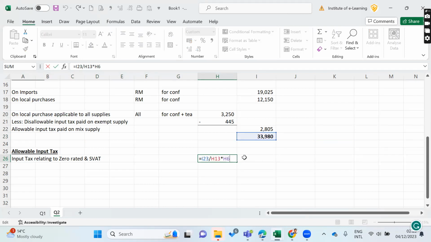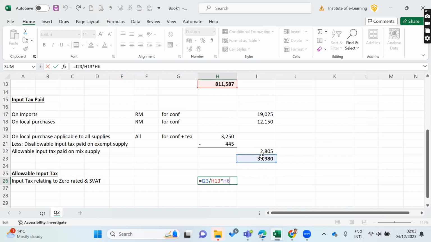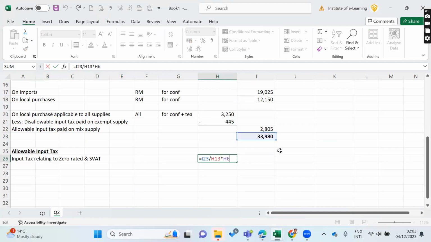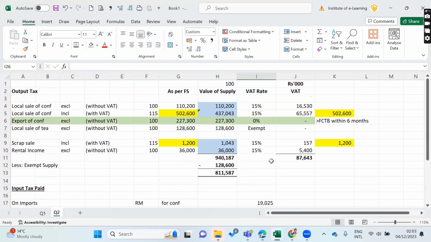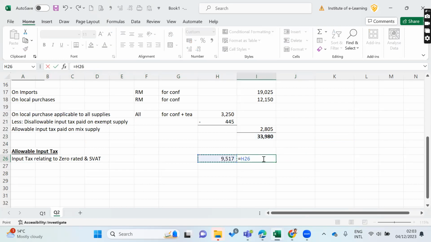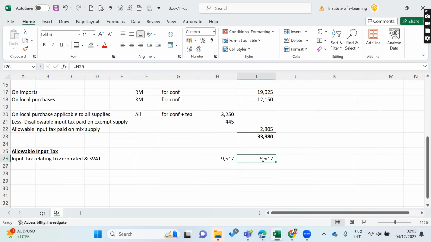If you do not get the same thing, you can refer to total input tax applicable for this quarter, May quarter එකට අදාළ, without the brought forward, right? Only input tax relating to this quarter divided by the taxable supply, exempt supply නැතුව, multiplied by the zero rated supply. Zero rated එකට අදාළව input ටික අනිවාර්යෙන්ම claim කරන්න පුළුවන්. That means you can directly, straight away, take it into the computation, right? As a deduction, right?